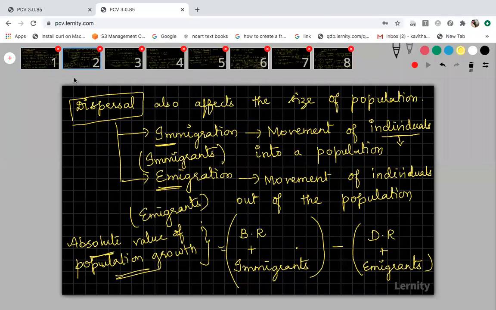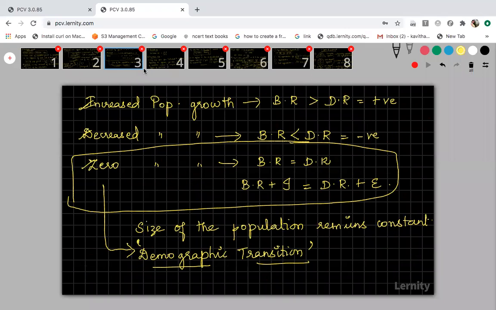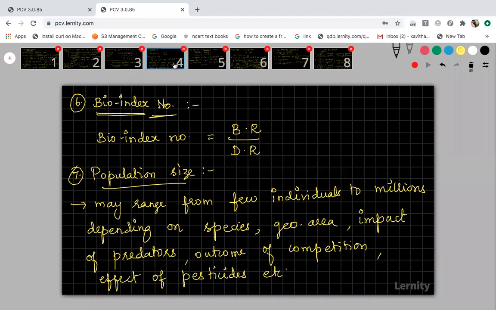Second one. Just take a snapshot or pic. Later you can sit and copy, because we have to discuss the questions. Third one. Fourth one.